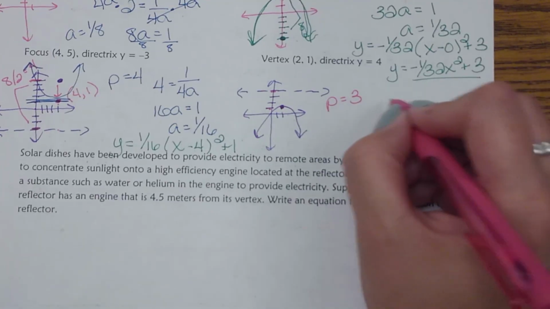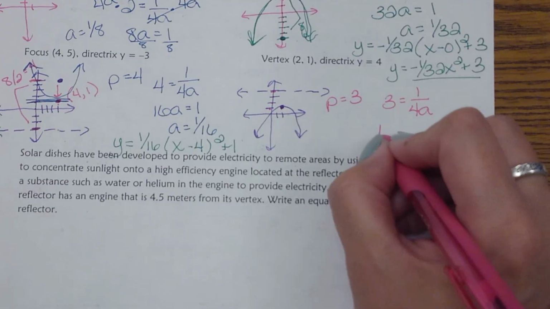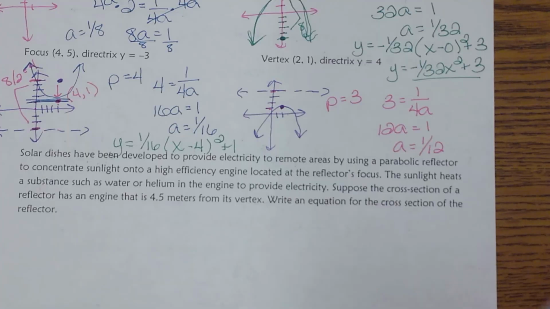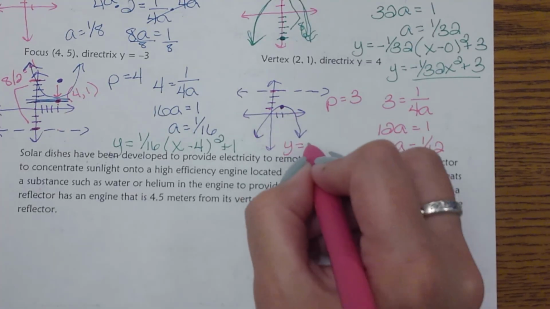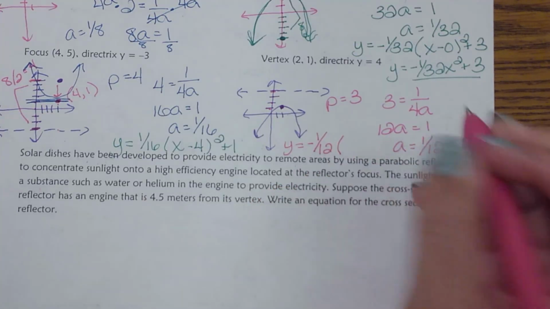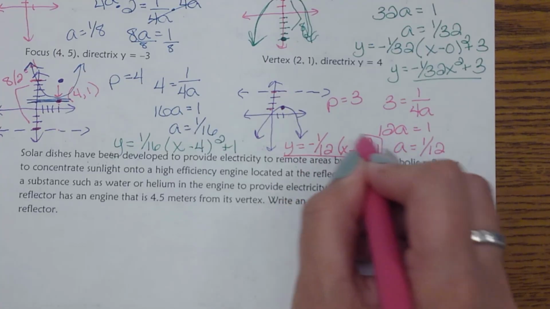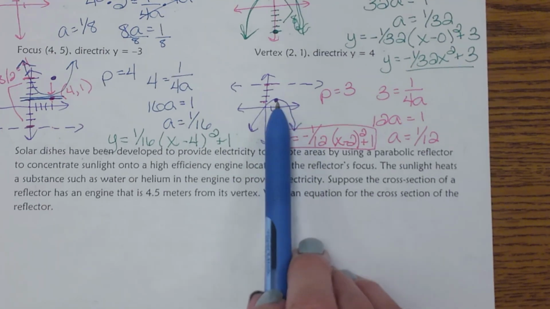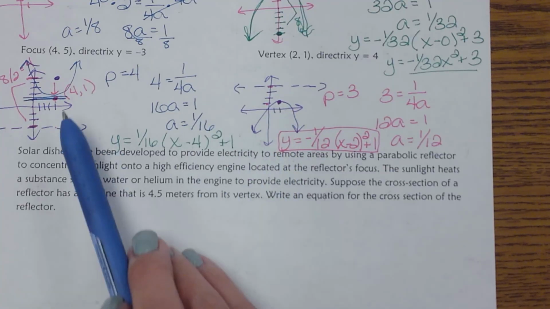So looking at that, go ahead, plug that in. So I'm going to multiply by 4a on both sides, and then divide by 12. So you get the 1/12. Okay? So my equation would be y equals, and remember it's going down, so I'm going to have negative 1/12 (x minus 2) squared plus 1. So that would be my equation. So a couple different steps, but again, it is making sure you understand the concept of where the vertex is compared to the directrix and the focus.